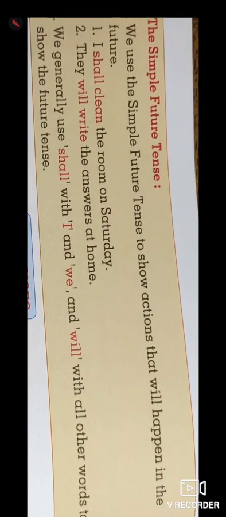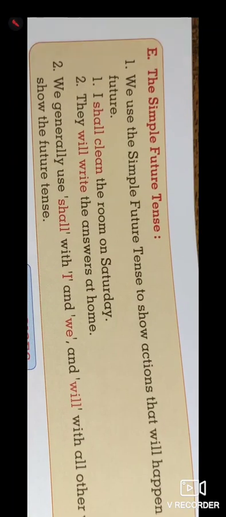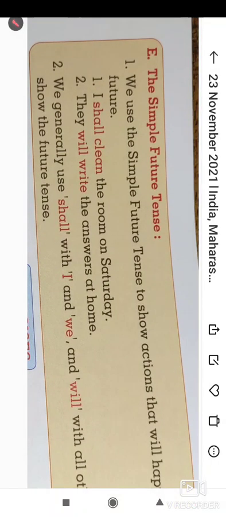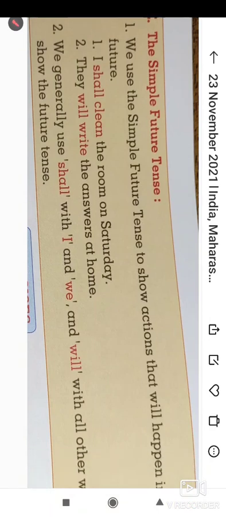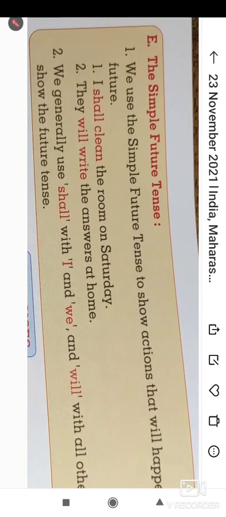Look at the last point, that is simple future tense. Future tense means the action that will happen in the future. So that action is not yet happening or happened; it will happen in the coming time.